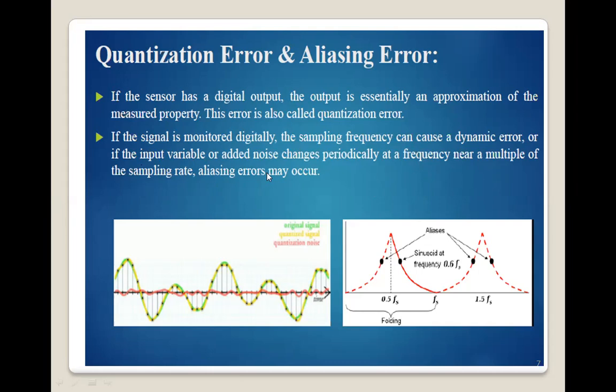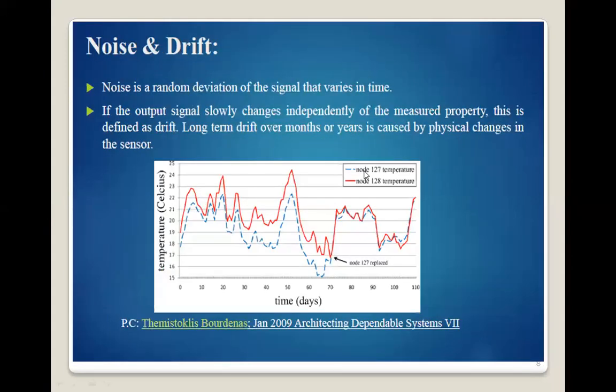That means if you want to take the digital output, for any signal we have to take its output at regular intervals of time, and 1/T is called the sampling rate. So due to noise or any other disturbance in the input variable, they create an error at the sampling rate, called aliasing error in the measurement.